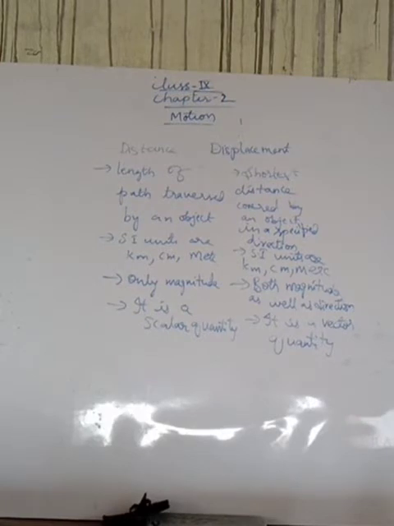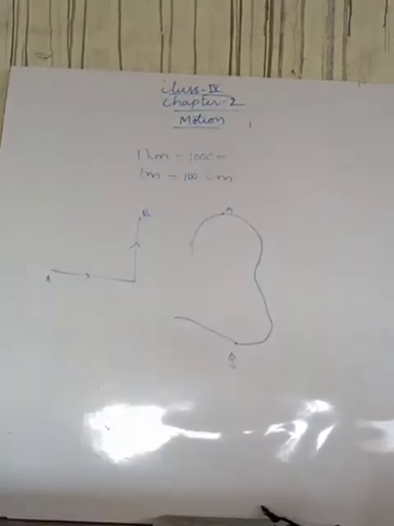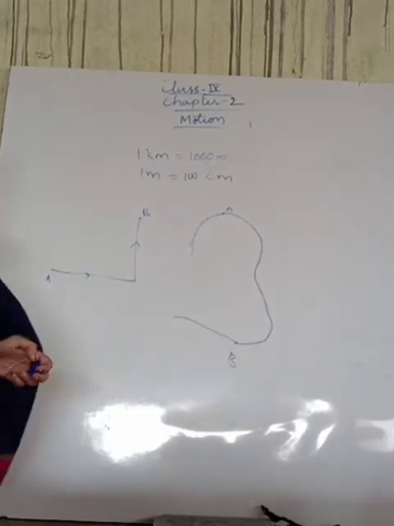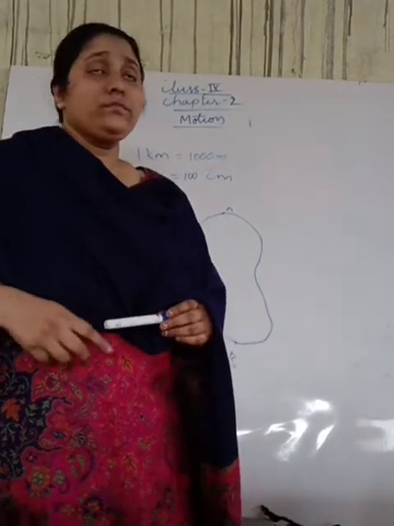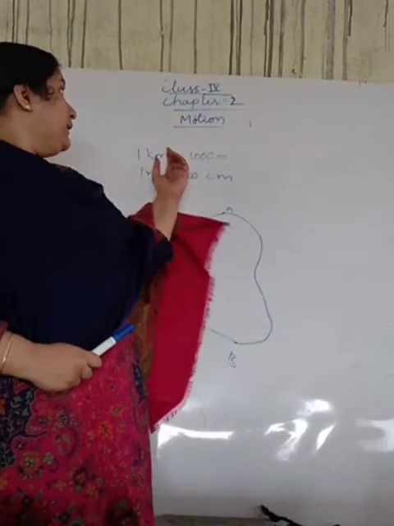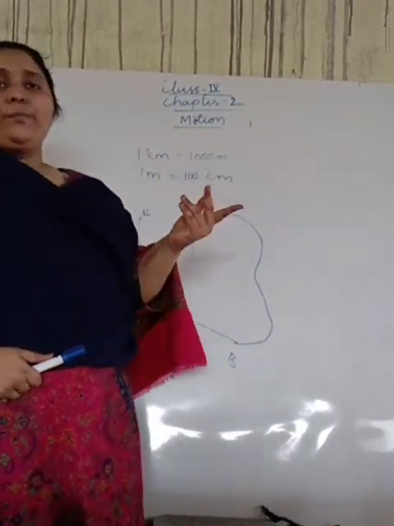Okay students, you have taken it down. Now, how do we measure distances?